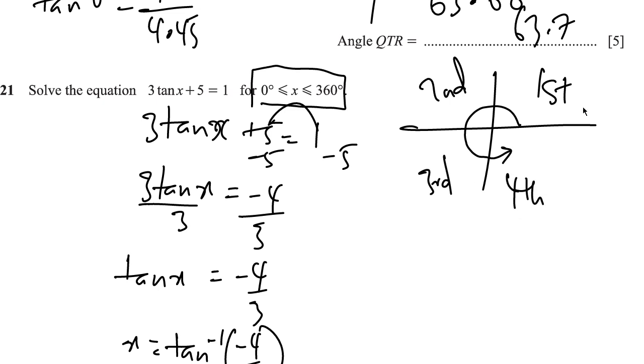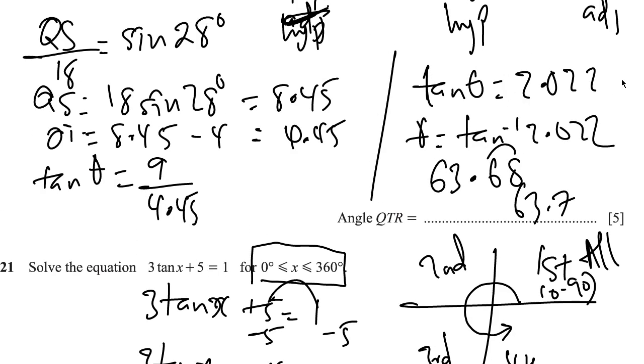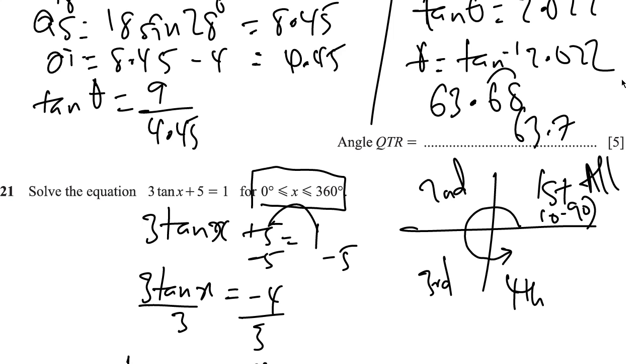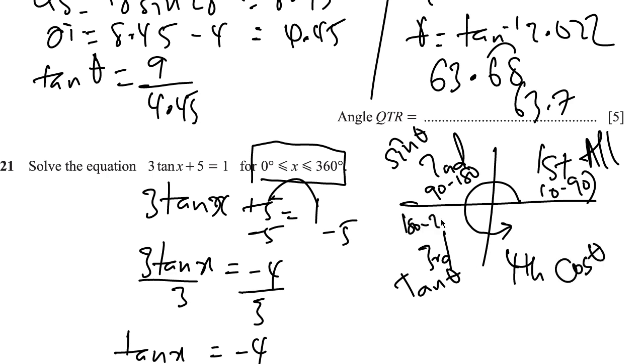It's important to note that in the first quadrant, which is from 0 to 90, all 3 ratios are positive, which is sine, cos, and tan. Then over here, it's sine that is positive. That is 90 to 180. And then in the third quadrant, we have tan as positive. And then in the fourth, we have cos as positive, right? 180 to 270, 270 to 360.